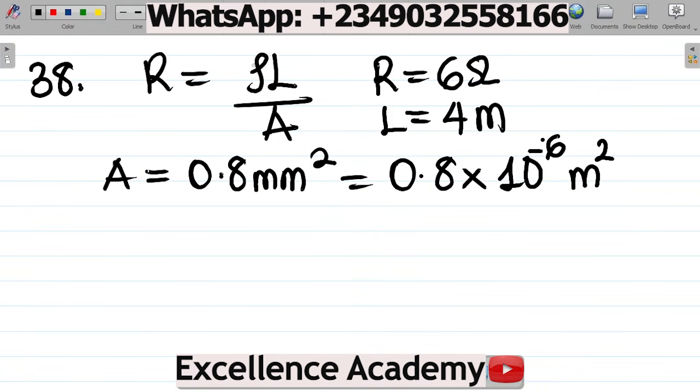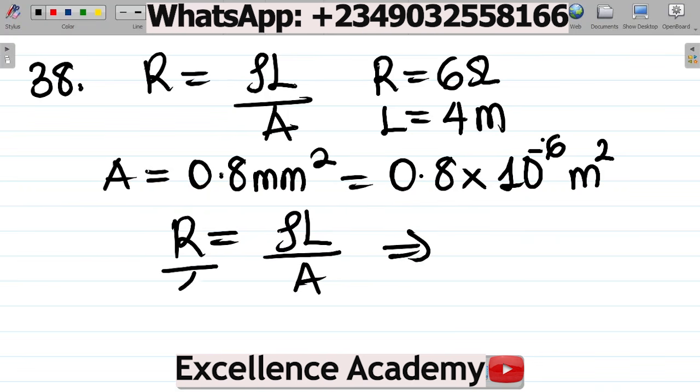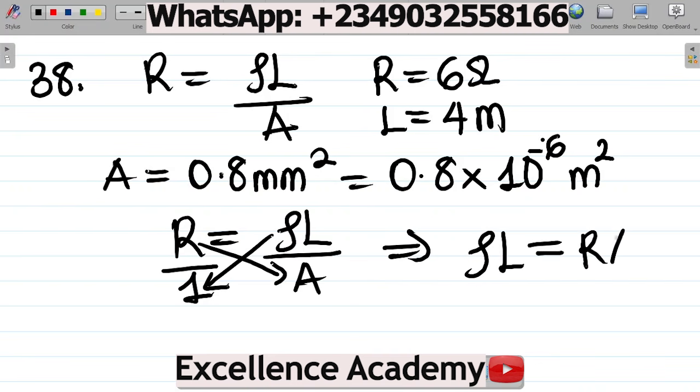We are asked to find resistivity rho. Let's make rho the subject of the formula. R is equal to rho L all over A. Multiplying both sides by A, rho L is equal to RA.